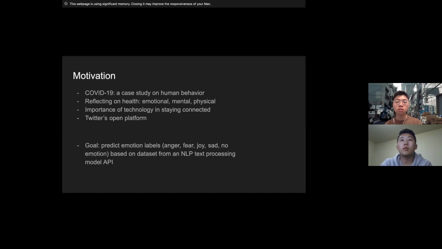More and more people are staying socially engaged and connected through online platforms like Twitter. And Twitter is a great hub for data about what people are openly feeling and thinking during these events, and also for mitigating the lack of physical human presence. Given technology's ubiquitous nature, we wanted to create a machine learning model that analyzes text-based emotions as a gateway for building future emotionally aware machines that can help recognize, treat, and understand health issues like depression and anxiety. So our goal is to predict emotion labels based on a data set produced from an NLP text processing model.